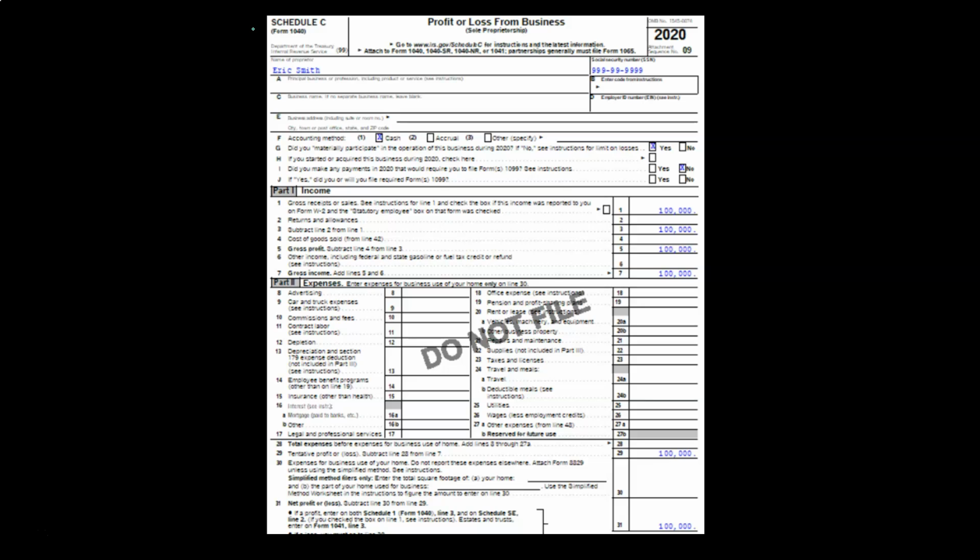So they're going to say that we want to charge you Social Security and Medicare in addition to the income tax, and that's basically what the self-employment tax is. Self-employment is basically the IRS charging the business owner as if they were pretty much the employer and the employee for Medicare and Social Security.